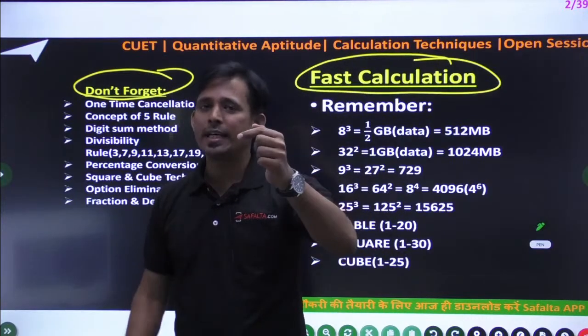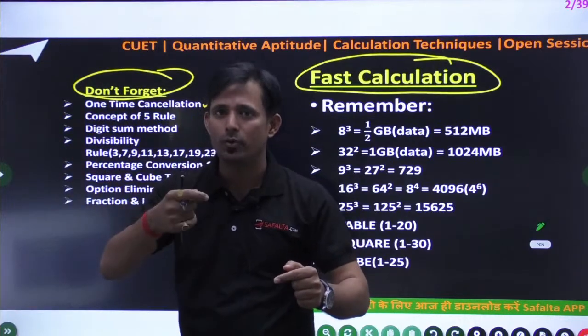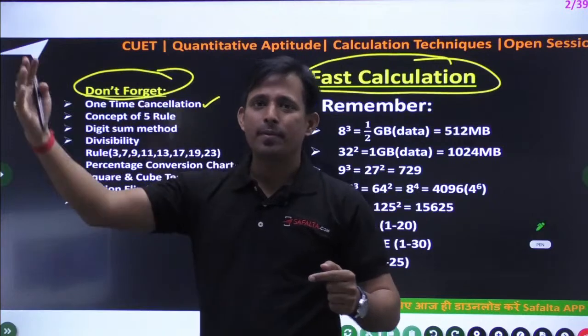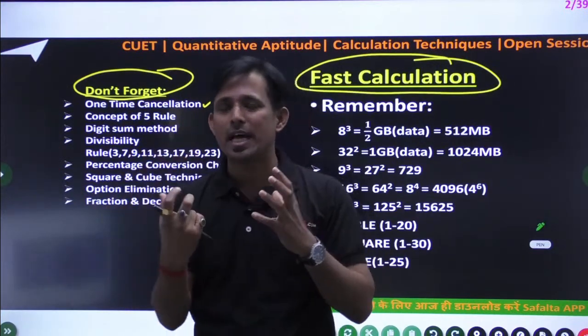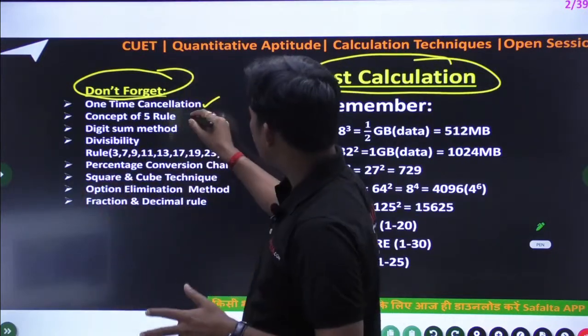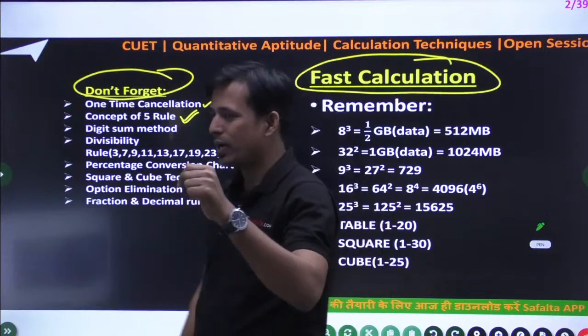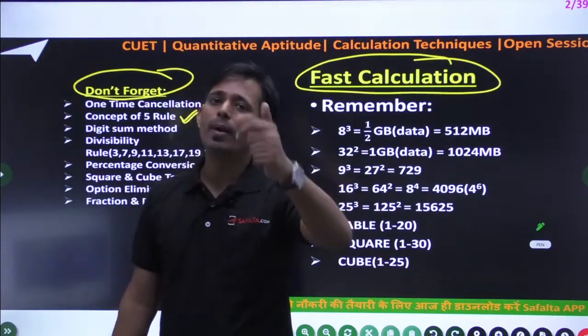I will give you the idea, and that will be applicable in complete math, not in a single chapter. Suppose your arithmetic chapter, then your simplification, then your indices. In every chapter you can use this technique. Then the concept of 5 rule. What is the concept of 5 rule? That we will discuss. Concept of 5 rule means simple, that is the multiplication technique.